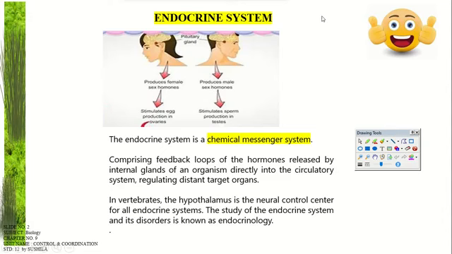Listen very carefully. On your screen you can see the endocrine system. That is a system, similar to the digestive system and respiratory system you would have heard of. The endocrine system generally leads to hormonal actions, right? It is a chemical messenger system, and a hormone is generally released directly into the circulatory system of the body, and does its functions. Now, for endocrinology, there is a term: if we study a particular type of endocrine system in the biological subject, that is known as endocrinology. You should know that, okay?